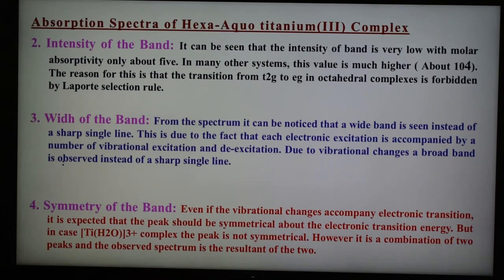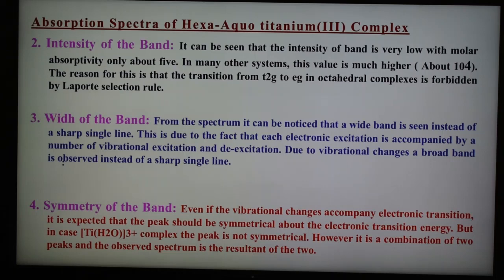However, a small intensity indicates that the orbitals are not perfectly centrosymmetric. This may be due to the partial mixing of the eg set of orbitals of the metal and the ligands. If such mixing takes place, the first postulate of CFT, that the bond between metal and ligand is purely electrostatic, does not hold good, and therefore this is one of the limitations of the crystal field theory. So the intensity of the band is very low in this case of the complex.